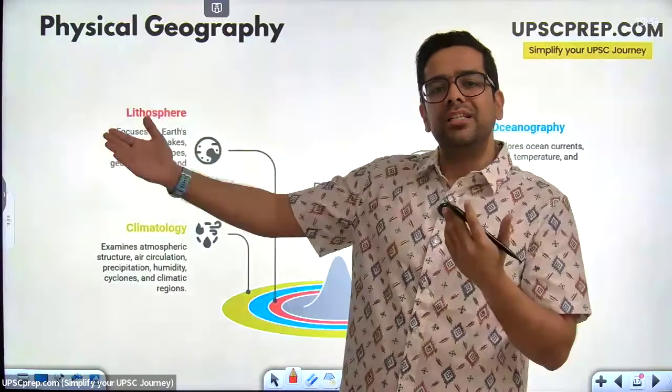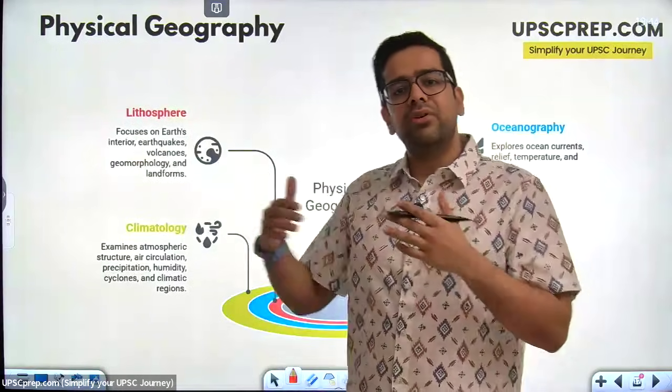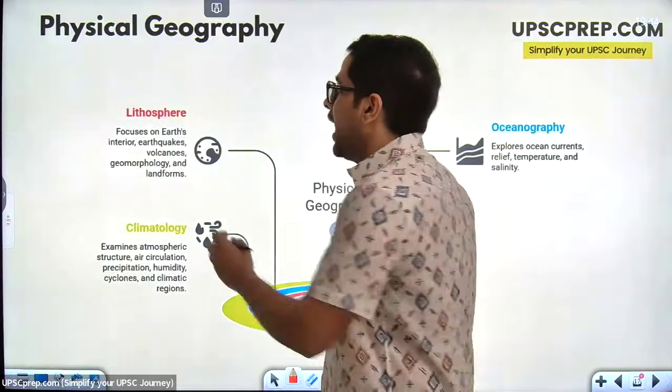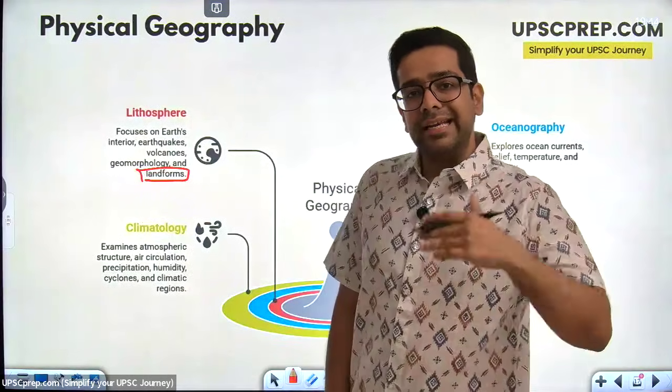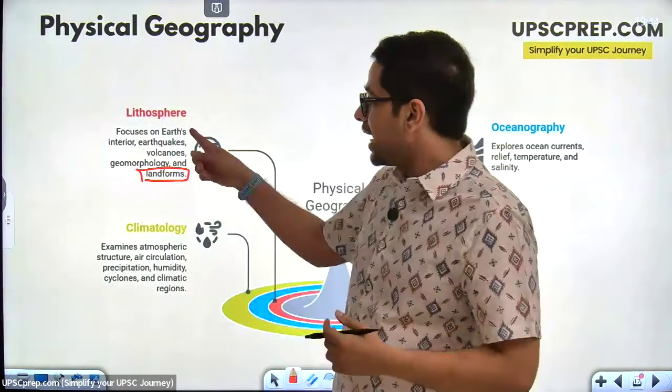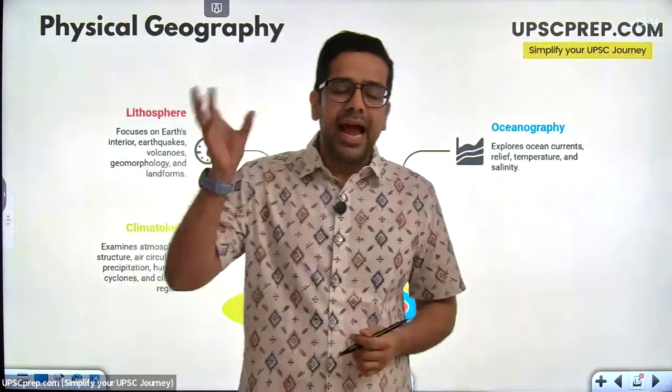Geomorphology. How are mountains being formed? How are plateaus being formed? What are block mountains? What are fold mountains? Those sorts of things. And because of that, what kind of landforms do we have? Do we get deserts? Do we get plains? So that is lithosphere. Climatology mein, we talk about the atmosphere.